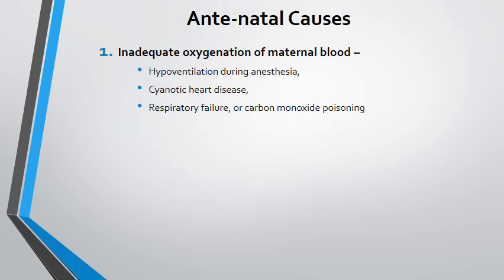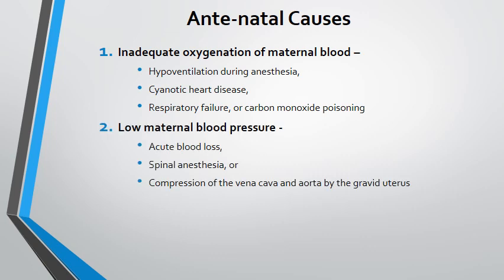So the antenatal causes: inadequate oxygen supply through the maternal blood. It could be because of sheer hypoventilation secondary to anesthesia, or the mother suffering from cyanotic heart disease, or having respiratory failure because of various reasons, including carbon monoxide poisoning. Or if the maternal blood pressure is low, of course that would lead to decreased blood flow through the placenta to the fetus, and this can be because of acute blood loss or spinal anesthesia or compression of the vena cava and aorta by the gravid uterus.